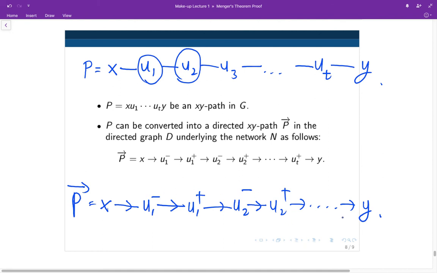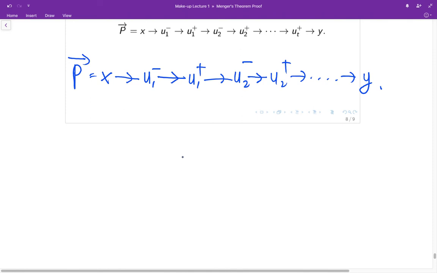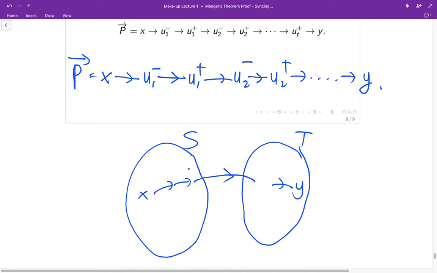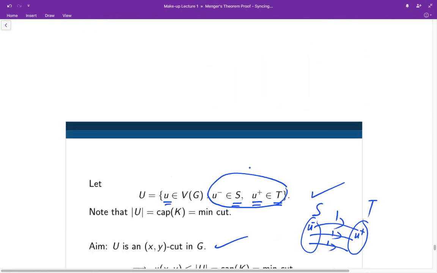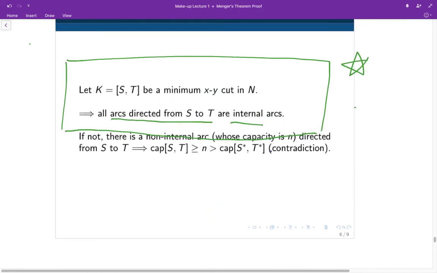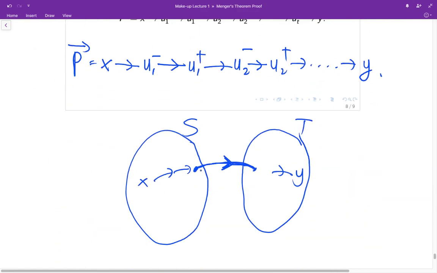Notice that along this path, there will be an arc which is directed from the set S to the set T. In other words, if we were to visualize this path, it will be a path starting at X, and then at some point it must cross over to the set T in order to reach the sink Y. So there will be one arc here which goes from S to T. But according to our previous observation, which we denoted by star, this arc must be an internal arc.